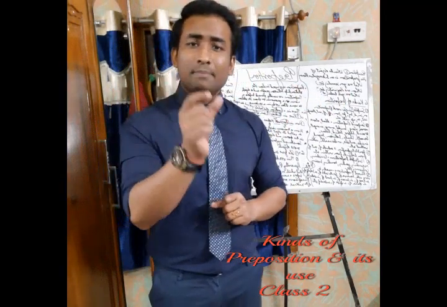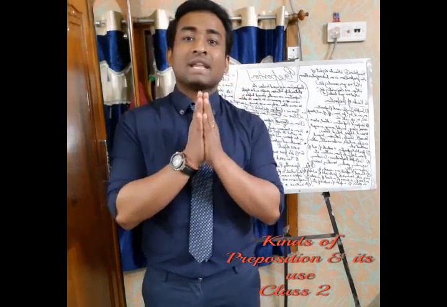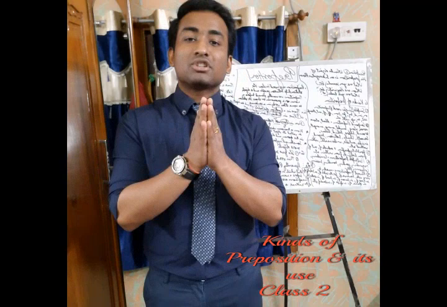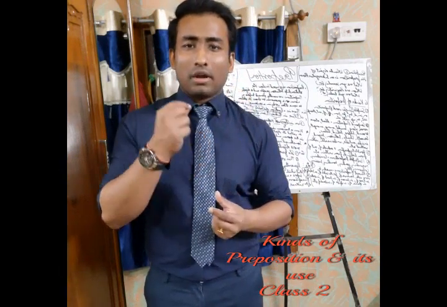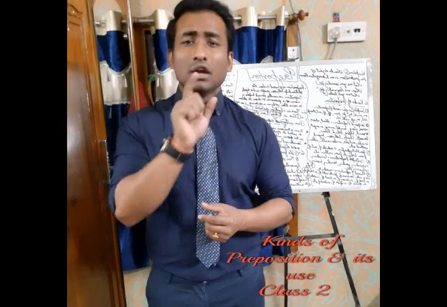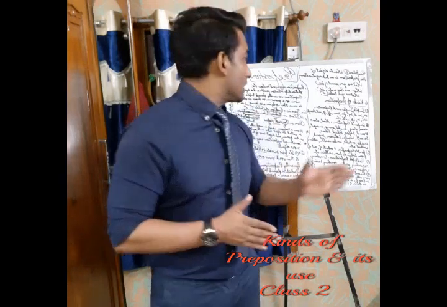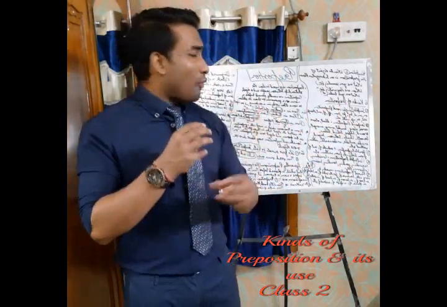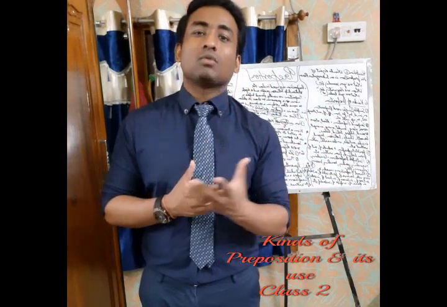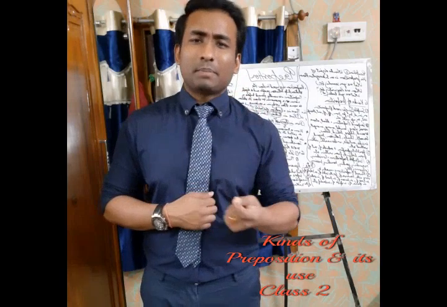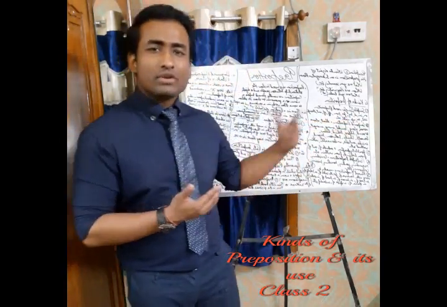So with the help of the name of this kind of preposition, you can understand that single word preposition means single word, like in, at, by, with, to, from, through, of, for. These are the words which are single word prepositions. That's why it is called single word preposition, and also it is called simple preposition as well. So let us see with the help of some examples how we generally use them.